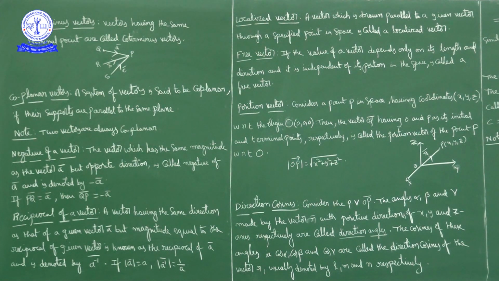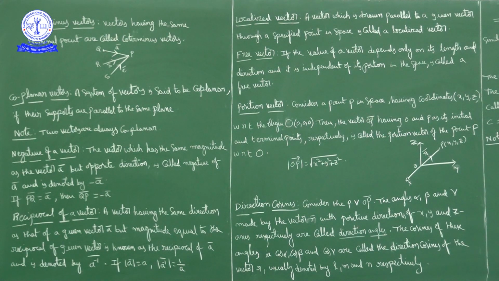vectors. Next definition, coplanar vectors. A system of vectors is said to be coplanar if their supports are parallel to the same plane. Two vectors are said to be coplanar vectors if they are lying in the same plane or their supports are parallel to the same plane. Now if you observe here A bar, B bar, C bar, these three vectors are coplanar vectors because they are lying in the plane, this board.